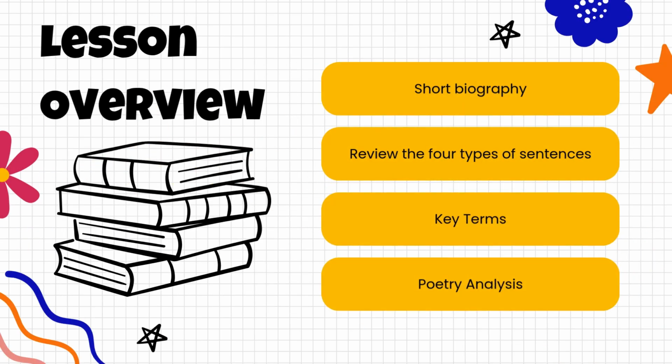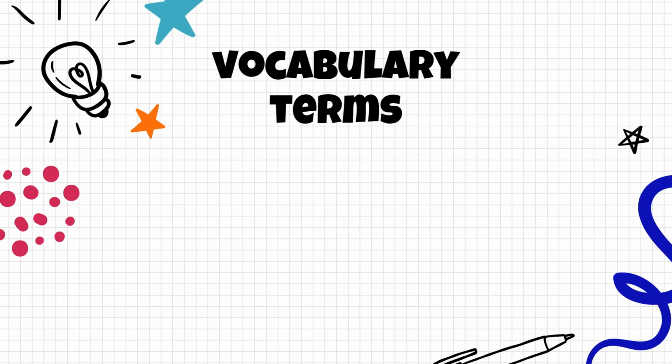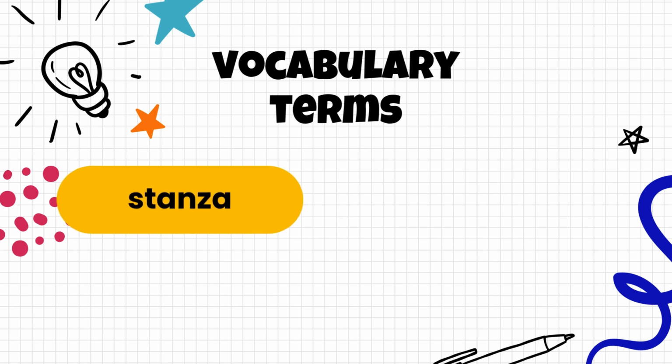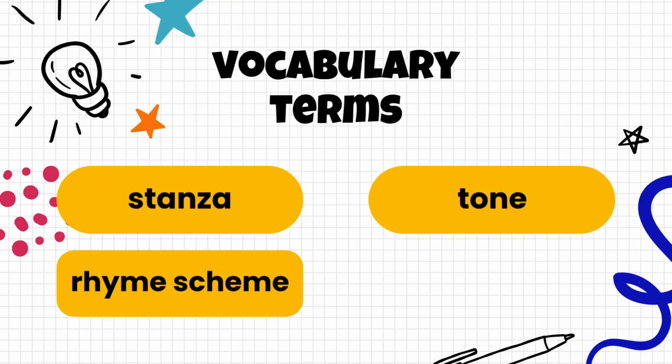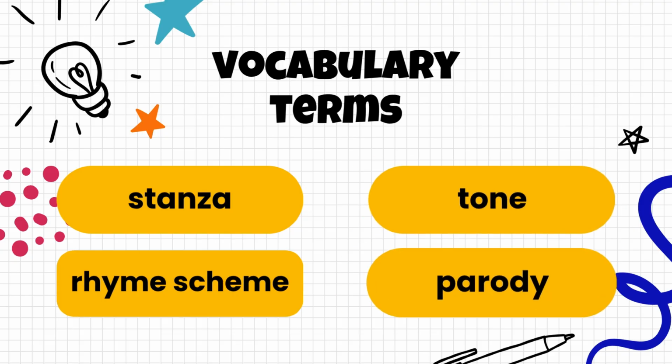Now that we know a little bit about Lewis Carroll and we have reviewed the 4 sentence types, let's look at a couple of key terms that you're going to need to know when you look at poetry. The first one is stanza, then rhyme scheme, followed by tone and parody. We're going to look at each one of these and how it relates to this poem.